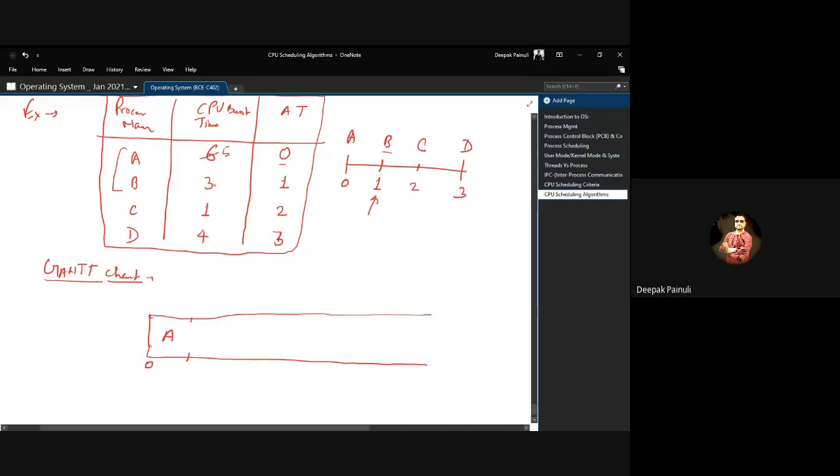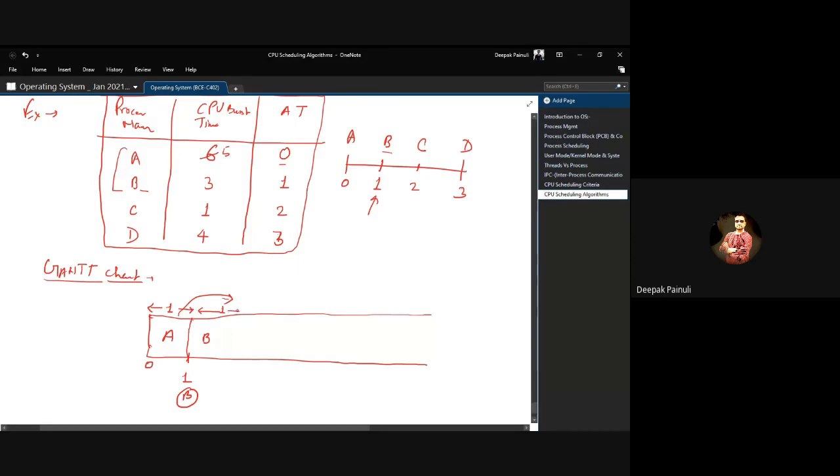These two processes are in the system at timestamp 1. Now check which one has the shortest remaining time. Here B has the shortest remaining time. That's why A will be suspended. After 1 second of its task, at 1 second B came, which has shorter remaining time than A, the currently running process. So A will be suspended and the chance is given to B. B will start running on the CPU.